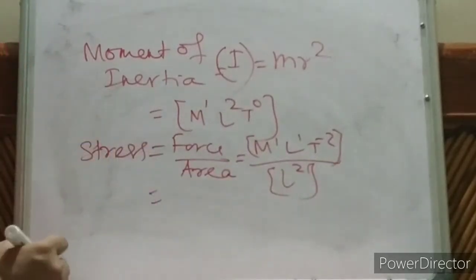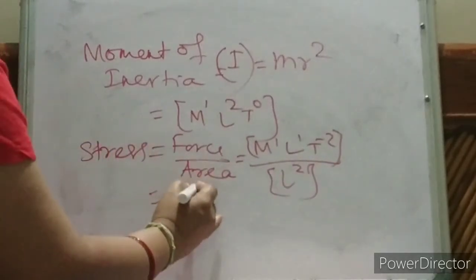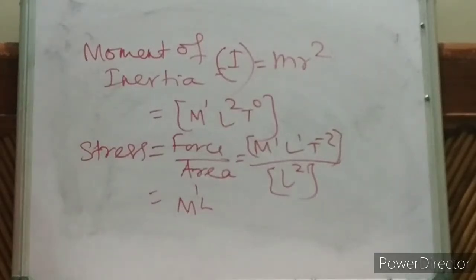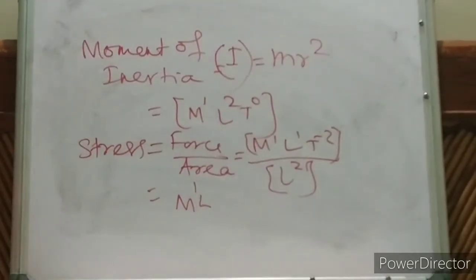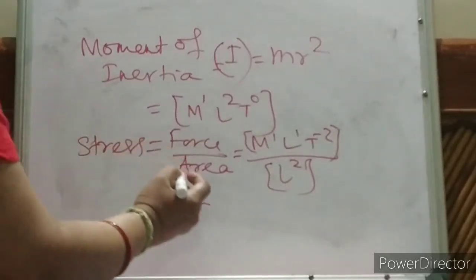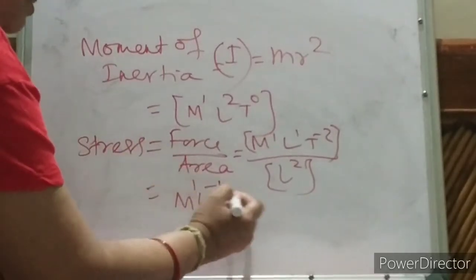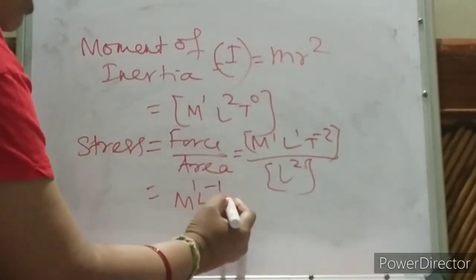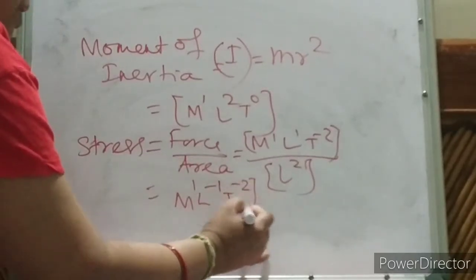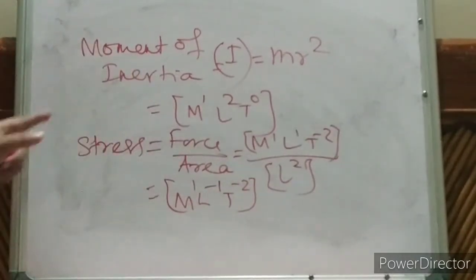Now what is the stress? M1 L to the power minus 1 T to the power minus 2. Is it correct, children? So it is M1 L to the power 2 minus 1, so minus 1, T to the power minus 2. This is your stress.